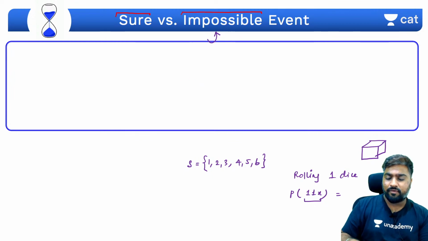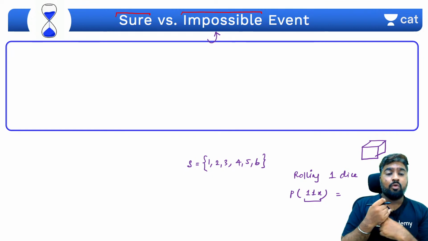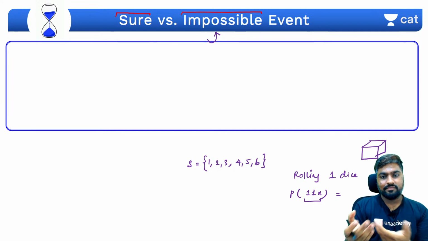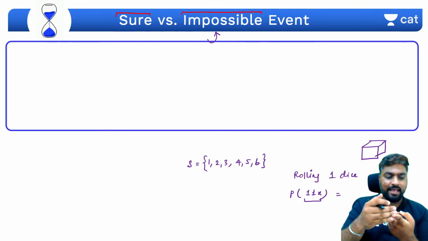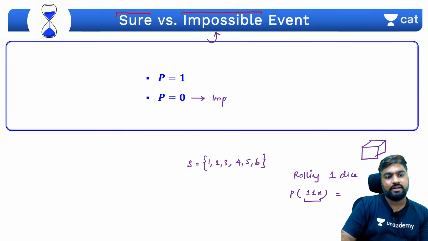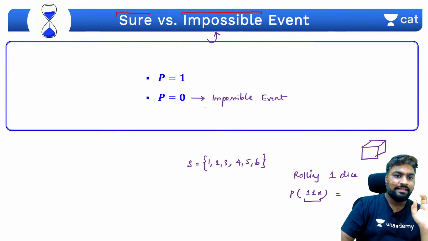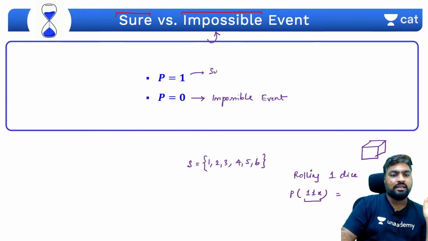Or for example, if I toss a coin, what are the chances that I will get 6 on it? A coin has heads and tails, there is no 6, right? So if you are certain that an event will never occur, no matter what happens, that is called an impossible event.